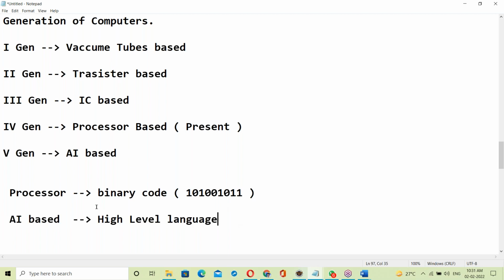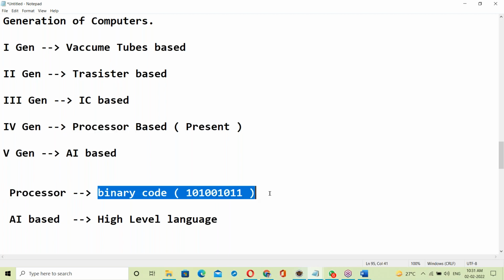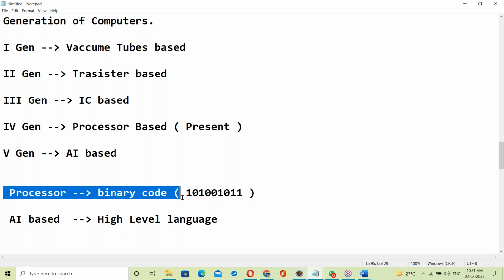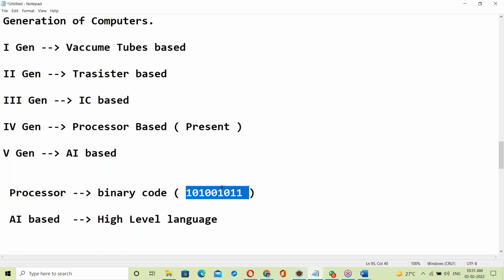Now the present generation is processor based. Processor based computers use binary code, zeros and ones formats. This is called machine language.